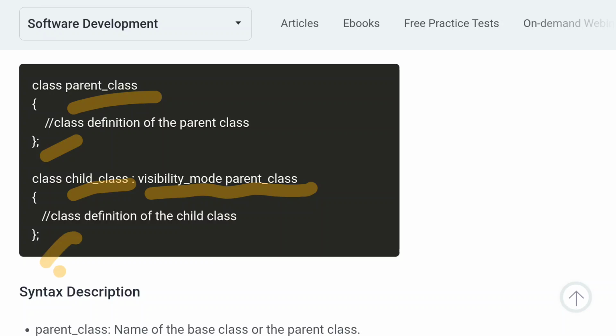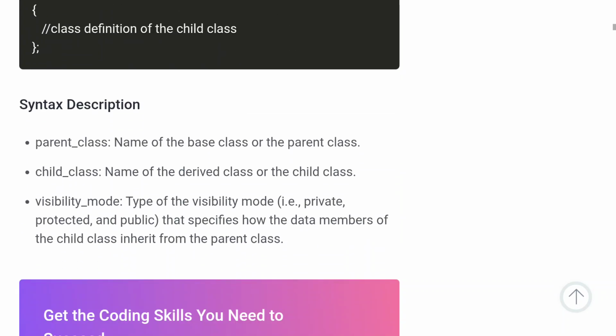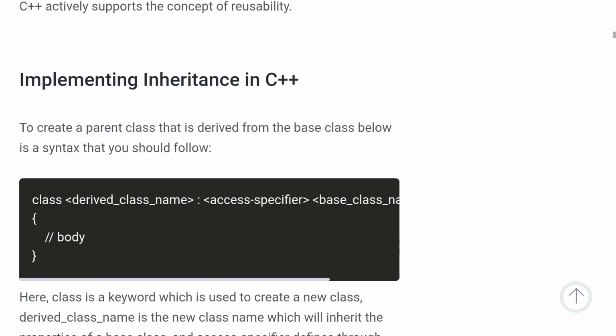So this is the entire syntax of the parent class and the derived class. That means the child class accesses the parent class by using this colon. It means we have a relationship between the parent class and the child class. This is the main thing in how we create the parent class and derived class syntax. Next, let me explain with the code.